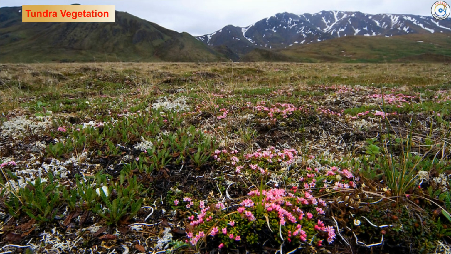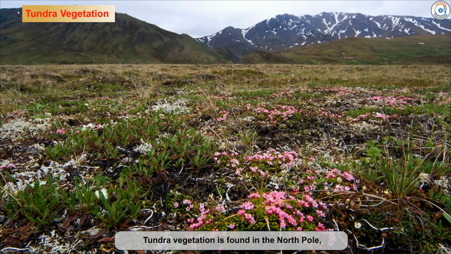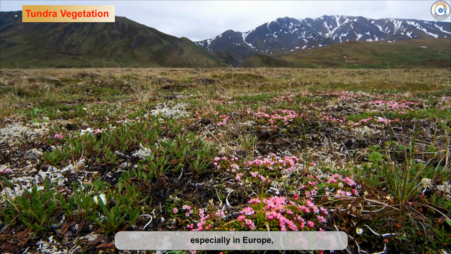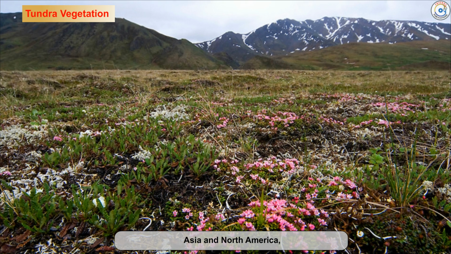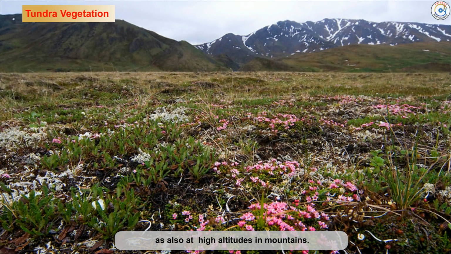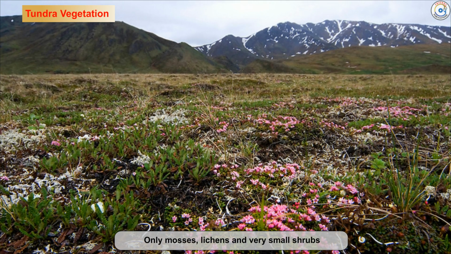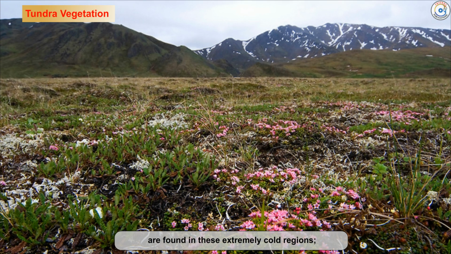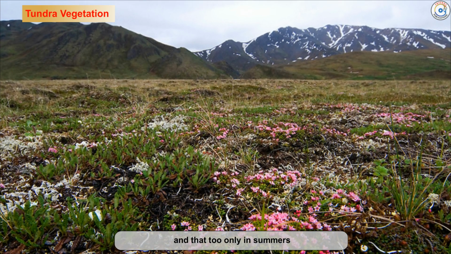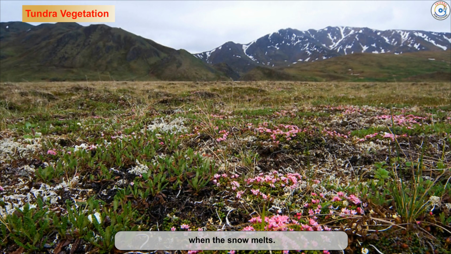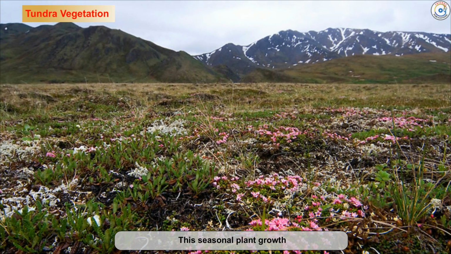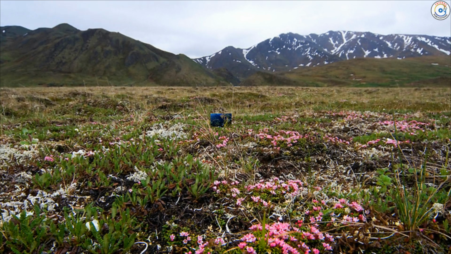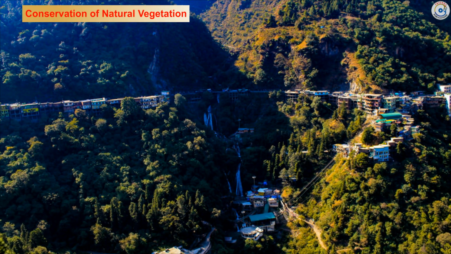Tundra vegetation. Tundra vegetation is found in the North Pole, high latitudes of the Northern Hemisphere, especially in Europe, Asia and North America, as also at high altitudes in mountains. Only mosses, lichens and very small shrubs are found in these extremely cold regions, and that too only in summers when the snow melts. This seasonal plant growth covers the ground for a few months. These are called meadows.